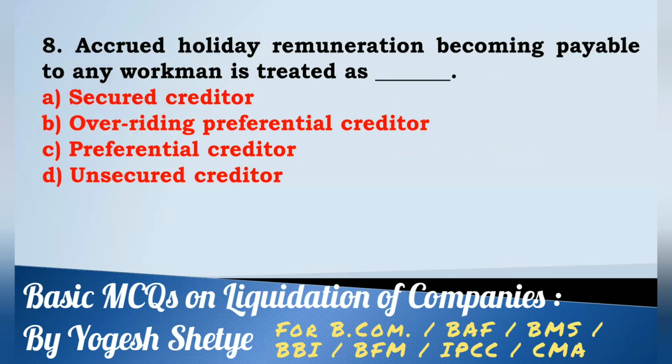Eight, accrued holiday remuneration becoming payable to any workman is treated as dash: secured creditors, overriding preferential creditors, unsecured creditor. Accrued holiday remuneration becoming payable to any workman is treated as overriding preferential creditor. Answer B.